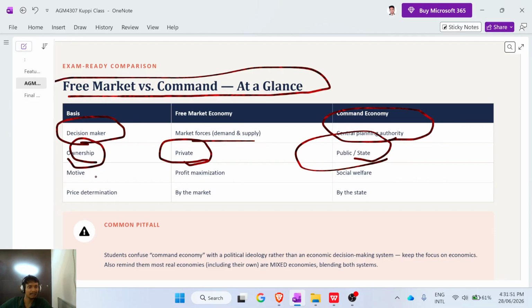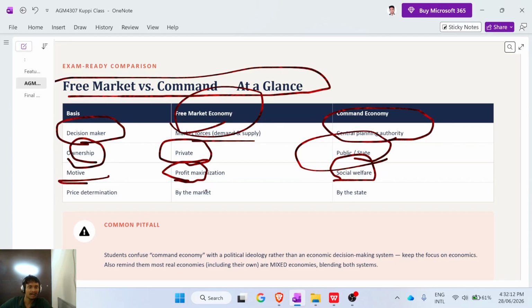Now the motive. As we discussed earlier, the main purpose of a free market economy is profit maximization. But in a command economy, it is social welfare or social equality, like communism.